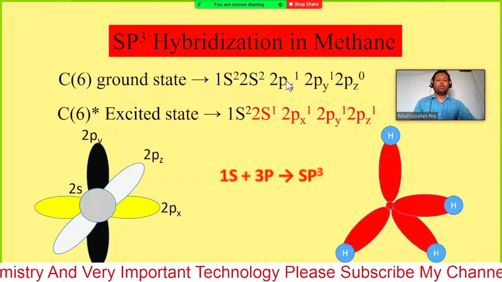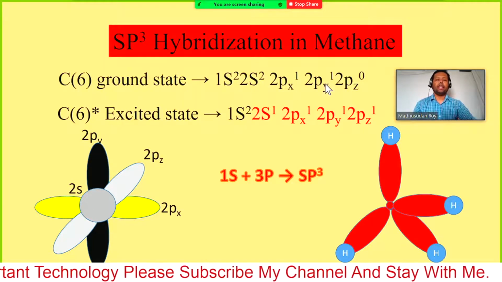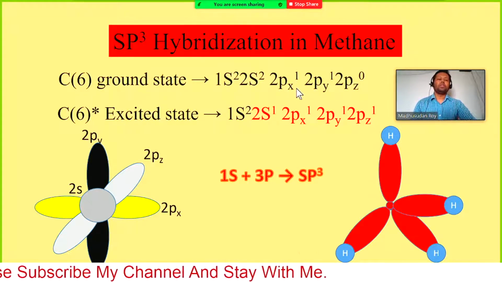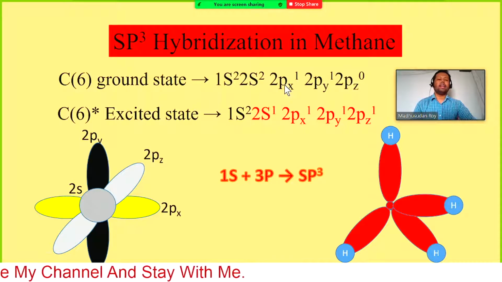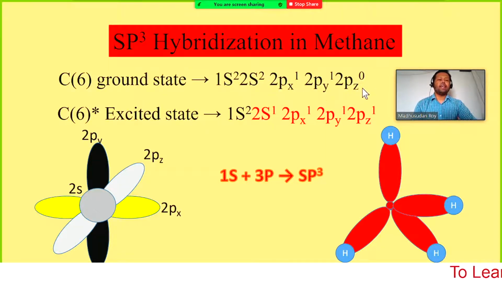So the 2 electrons reside in different orbitals, 2px and 2py, but these three orbitals have the same energy.